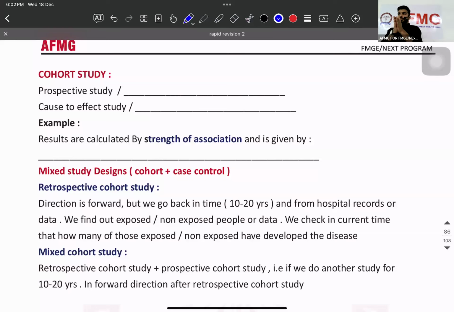Okay. Then smoking is cause, that is effect. Can I call it cause to effect? Yes. Can I call it as I'm going from 2024 to 25? Can I call it a forward looking study? Yes. Can I call it a prospective study? Very simple.